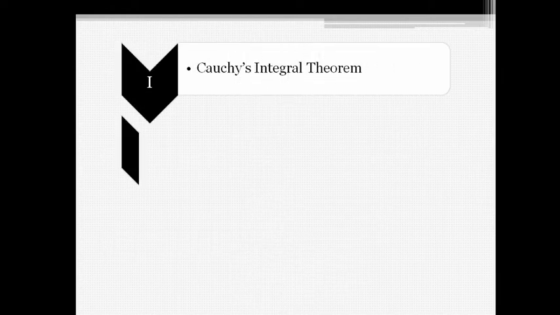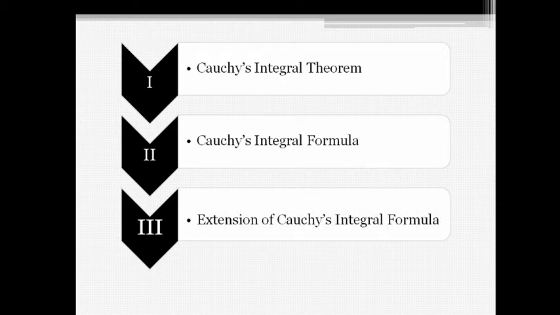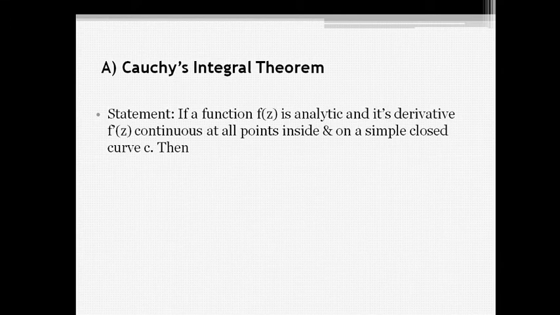Now, there are three different theorems and their statements. One by one, we will see. First is Cauchy's integral theorem. Statement of this: if a function f of z is analytic and its derivative f dash of z is continuous at all points inside and on a simple closed curve C, then the integration over C of f of z dz equals 0, which is equation number A.